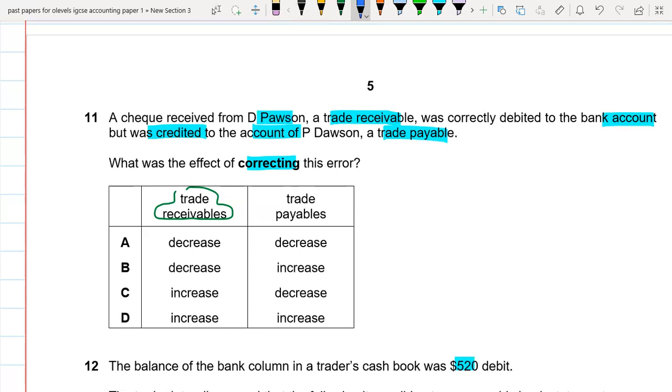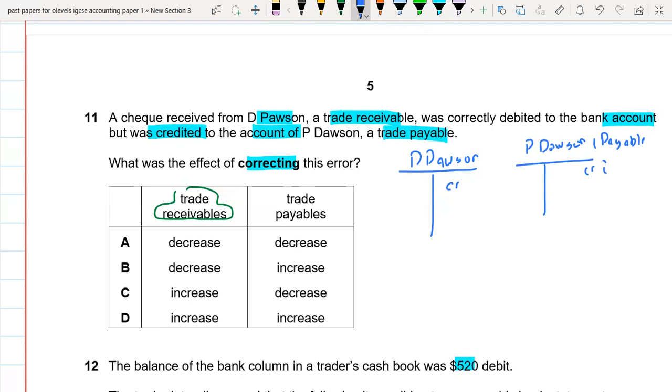So check received from D person, a trade receivable, was correctly debited to the bank account, but was credited to the account of P Dawson, a trade payable. Okay. So D person is our customer. So we have received the check from him. So we have to credit it, but we mistakenly credited P Dawson, who is a trade payable. So basically, this is payable, and we credit it. It means that we have increased it, and we didn't record the amount in D person.